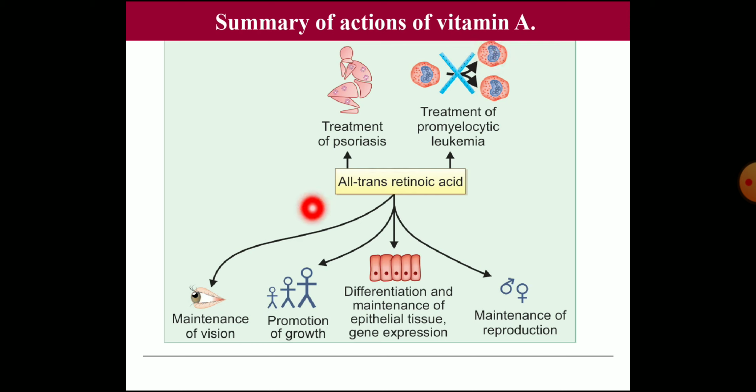Also the maintenance of good vision, the promotion of growth, cell growth and differentiation, and the maintenance of epithelial tissue gene expression, and also the maintenance of reproduction, since germinal epithelium may be destroyed if there is deficiency, which can be prevented by supplementing vitamin A.